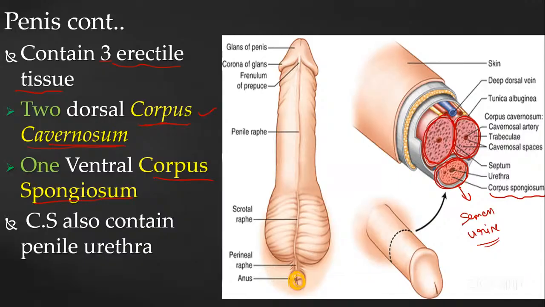The two tissues, the corpus cavernosum, are helping in the erection, making the penis erect. Do you understand this? And the corpus spongiosum is not having the erection function. It is mainly helping in the release of the semen and also the urine. Do you understand this?